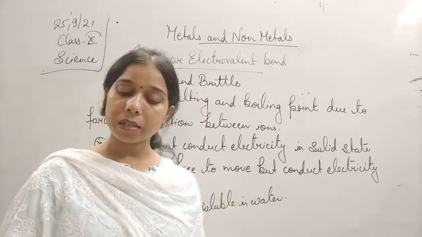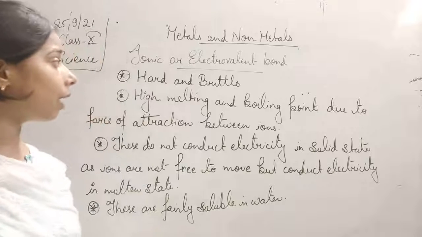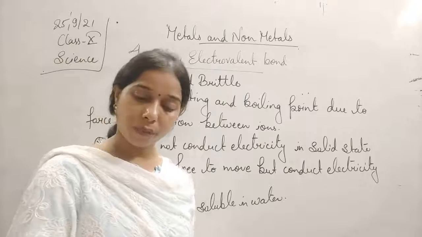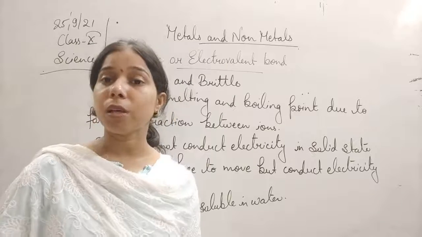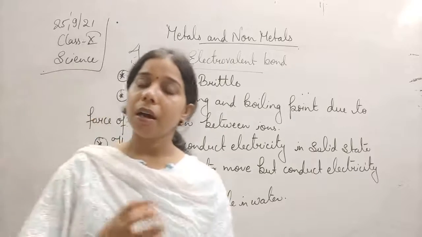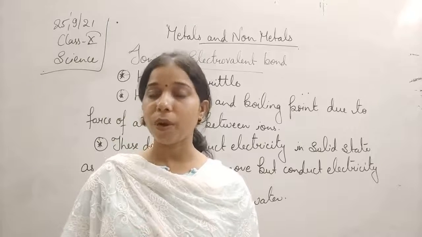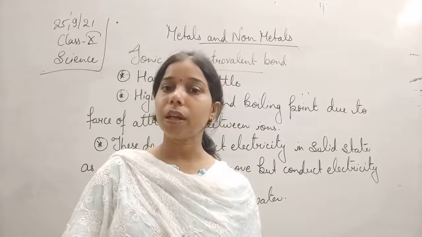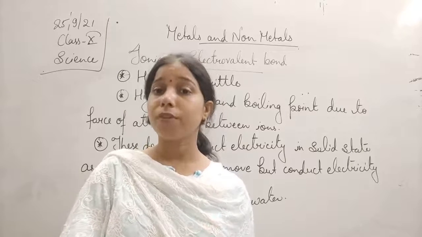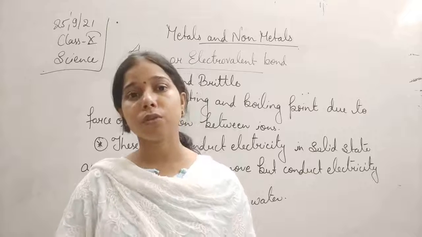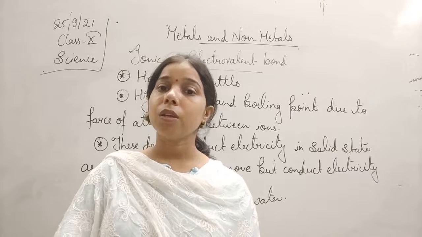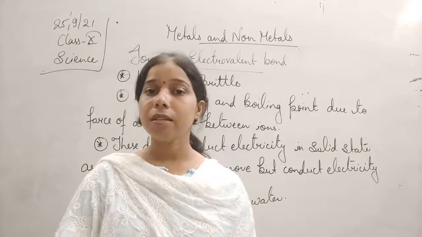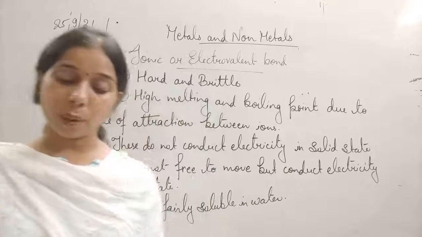Questions are many times asked: how is the ionic bond formed, and what are the different characteristics of the bonding? A question can be asked why ionic compounds have a high melting point. So you will write that since the ionic compounds are joined together with a very strong force of attraction between them, and this strong force of attraction occurs since two opposite ions have combined together to form the compound, their melting point and boiling point is quite high.